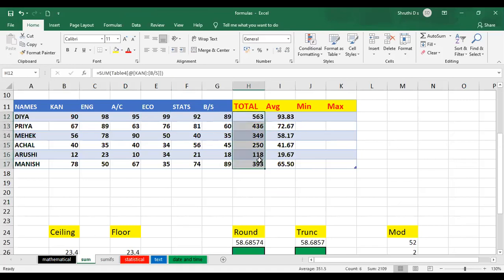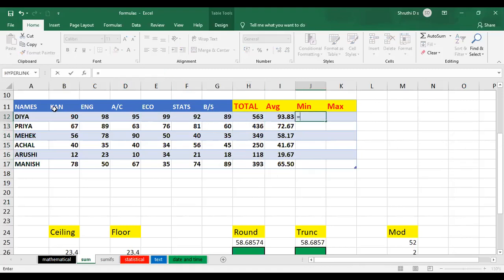See, all these things are done automatically by the Excel sheet. We are not going to do anything. Once I apply the formula, any changes you make, the rest of it will be taken care of by the Excel sheet only. Okay, similar to that, you can also calculate or find out the minimum number from the row or the